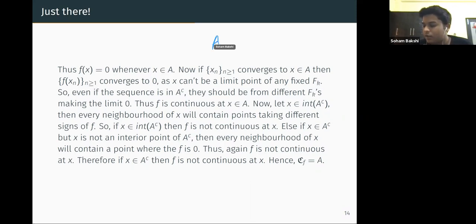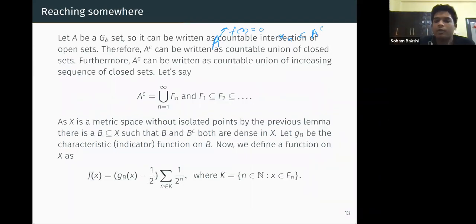It can come from A. If it comes from A, then f of x is equal to 0, so it is not a problem. Now, if it doesn't come from A, so if the sequence x_n comes from A complement, then what is the case?